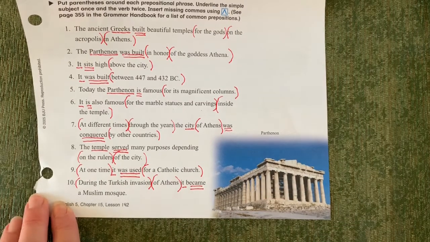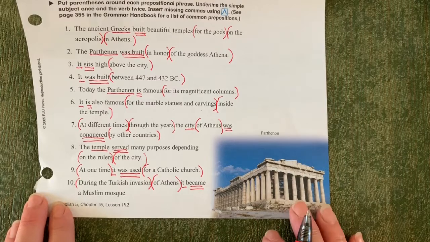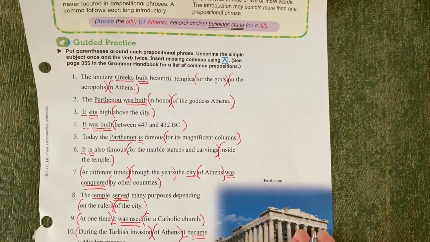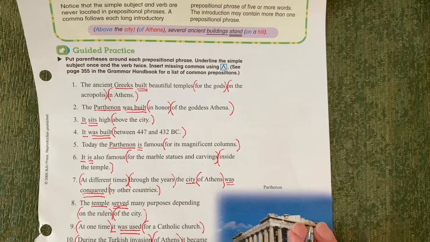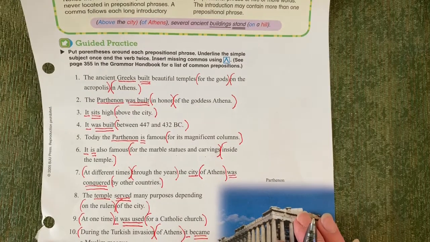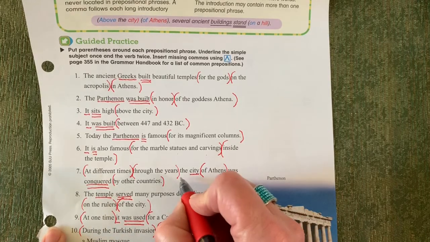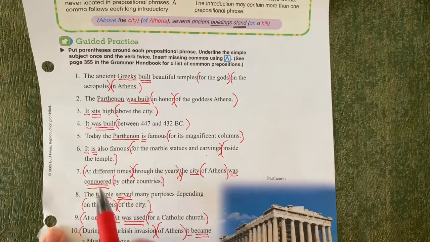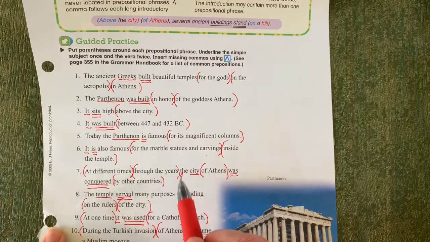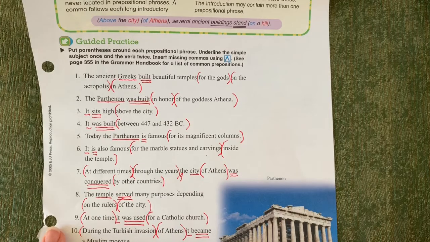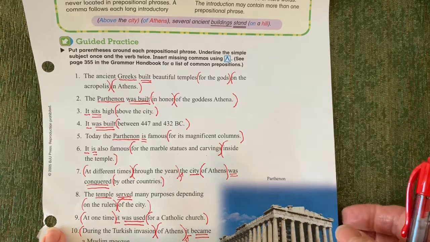Okay, so we were supposed to put in commas. So do you see anywhere we needed to put commas? Remember, if there's a long introductory prepositional phrase at the beginning of the sentence. All right, I hope you spotted it. Number 7 needs a comma. At different times through the years, comma. And the one that we just finished, number 10, also needs a comma. During the Turkish invasion of Athens. Okay, very good. I think we got it all now. So there was a lot to do on that page, wasn't there?